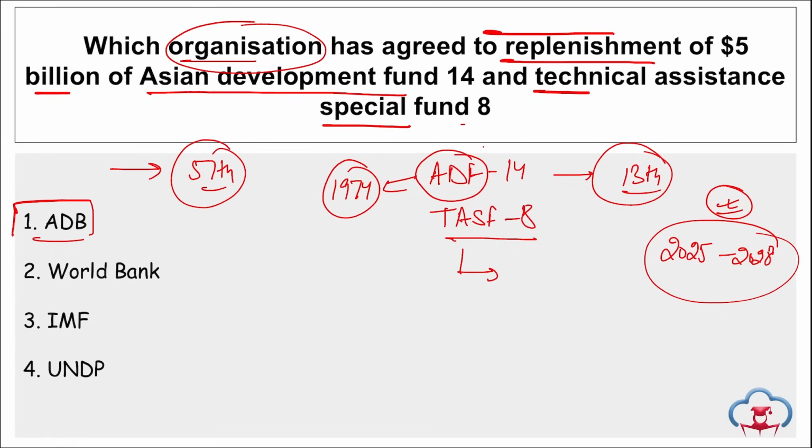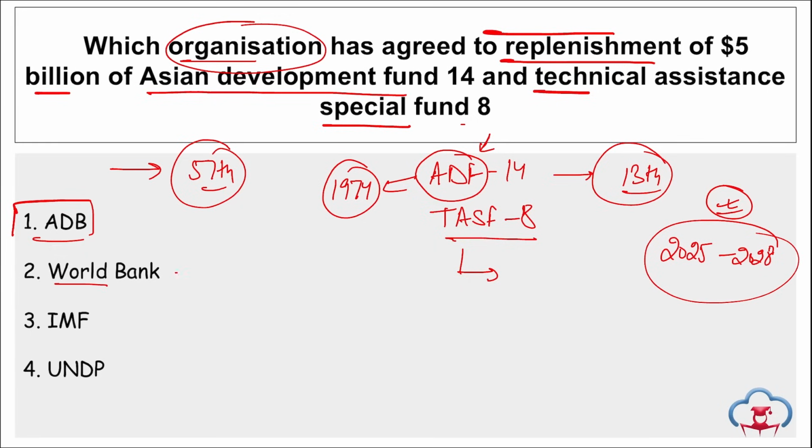Then there are a total of donors. Remember, the question can be asked in this way also: is India a donor in this ADF 14? So yes, India is a donor in this Asian Development Fund 14.